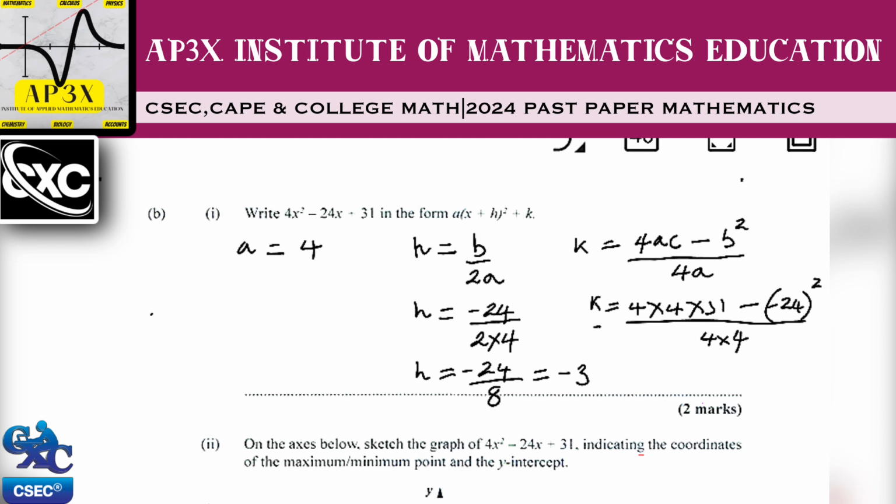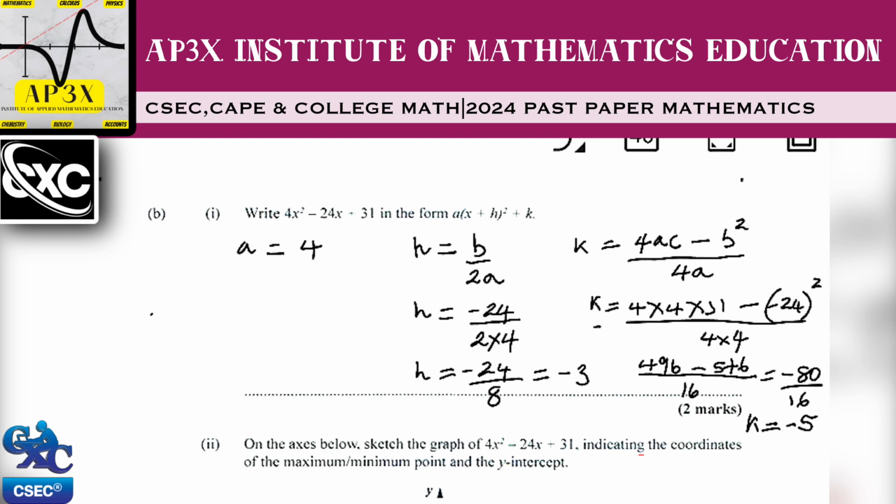Now once we go on our calculator and type in 4 multiplied by 4 multiplied by 31, we will end up with a result of 496. And when we square negative 24, we're going to end up with 576. And that will all be divided by 16. 4 times 4 is 16. Now when you work this out, 496 minus 576 will result in negative 80. And that's going to be divided by 16. So easily we end up with a K value which is equal to negative 5.